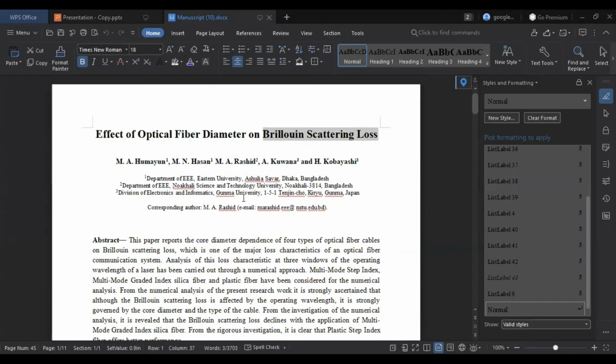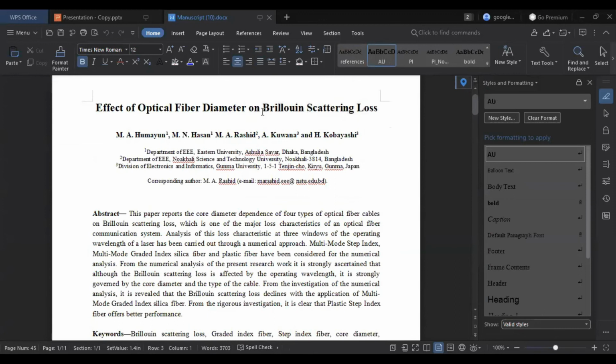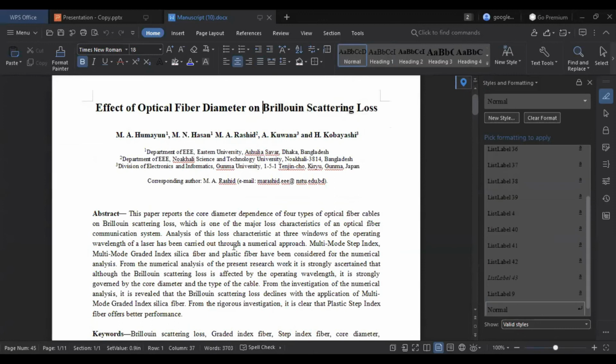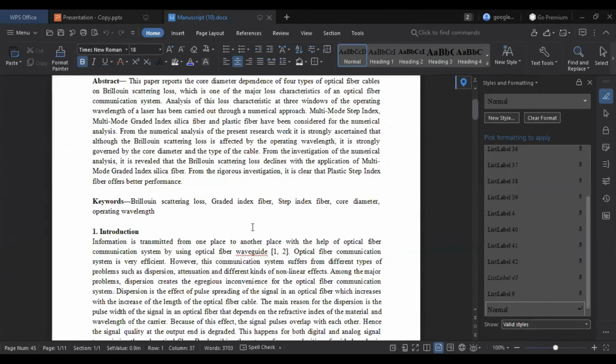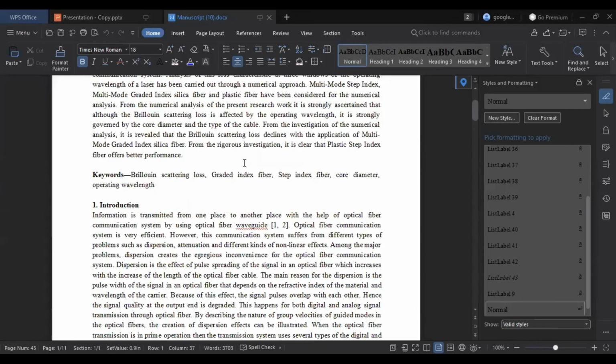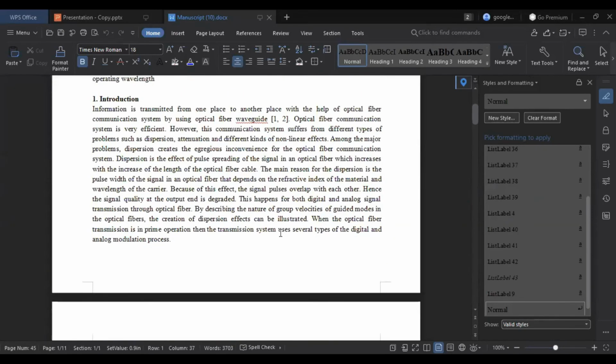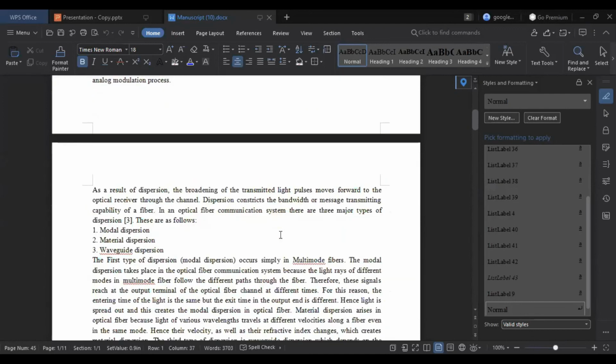So Brillouin scattering loss is a type of loss. There are two types of losses: one is Raman scattering and one is Brillouin scattering. There are nonlinear losses. Okay, so the introduction section deals with detailed discussion on the Brillouin scattering loss and what other researchers have done on this topic.